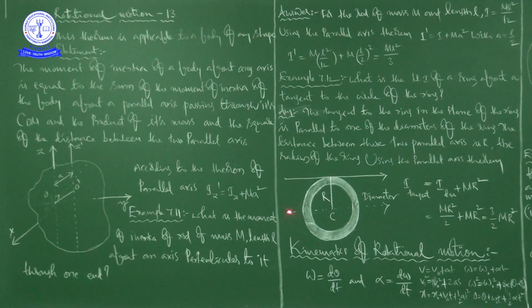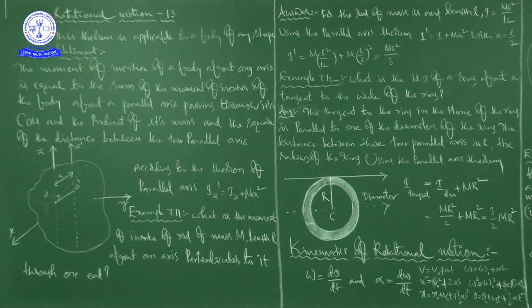And this is the axis which is passing through the center of mass of the ring, and also like a diameter. But it is a tangent. But these two are parallel axes. So here also we are using the parallel axis theorem to complete this problem, that is, to calculate the moment of inertia of the circular ring about a tangent.